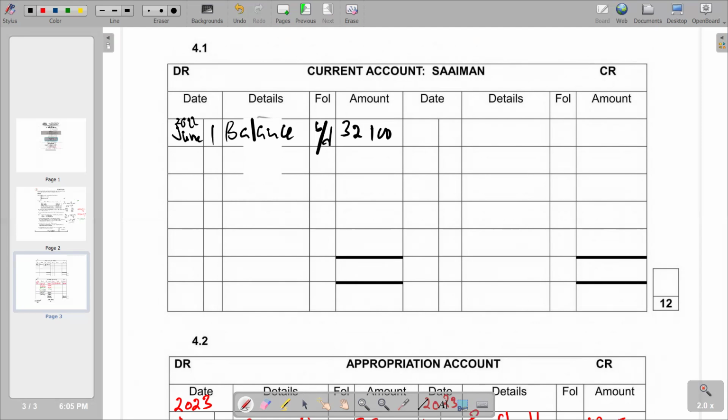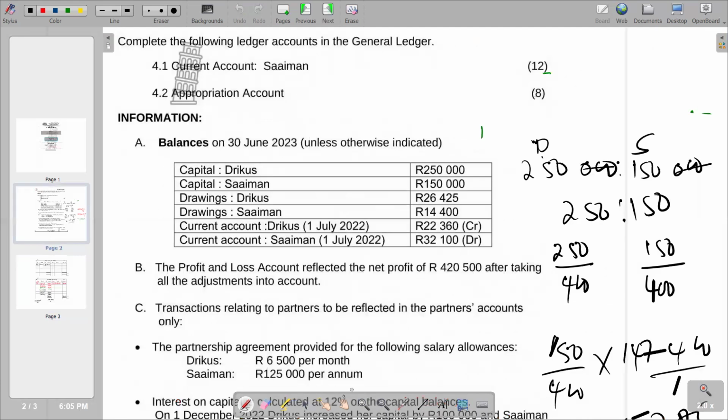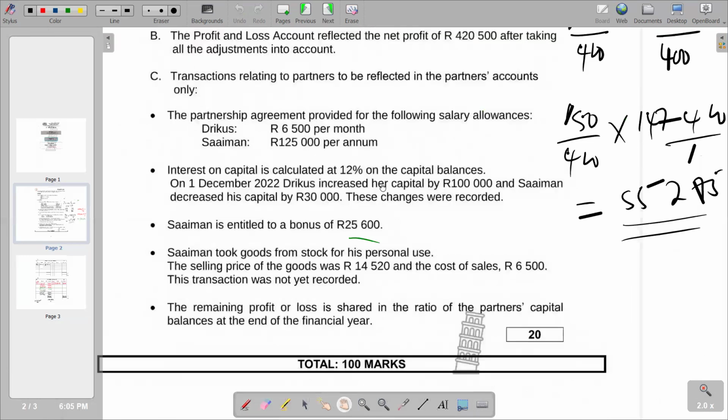And then we try to see in terms of other quotas that we're supposed to put inside the current account. So on the debit side, we also have the issue of our drawings. I remember we identified drawings there. We have got drawings on item, second point from last, whereby it reads, Simon took goods from stock for his personal use, which are drawings. The selling price of the goods was 14,520, and the cost of sales was 6,500. So we are concerned with cost of sales when we are adjusting for drawings. So we're only going to take our 6,500.